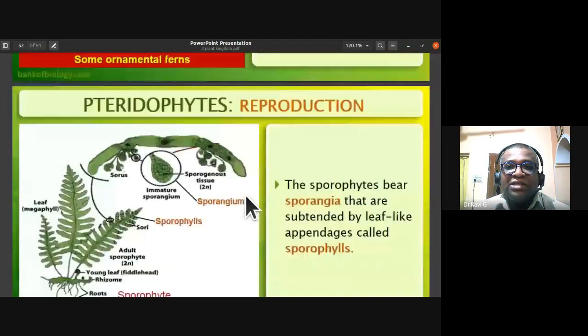So, pteridophyte reproduction: you already know the sporangia are borne on the leaf, which we call a sporophyll. If you see the undersurface of the leaf, they have the sori. Sori are a collection of sporangia. Each sporangium produces a large number of spores. So the leaves which are bearing the sori, we call them the sporophylls.